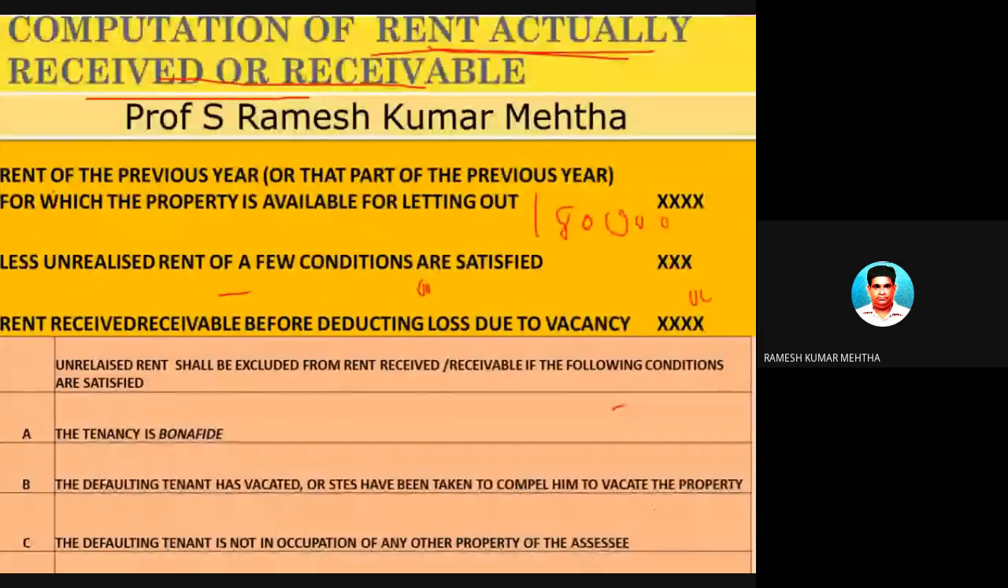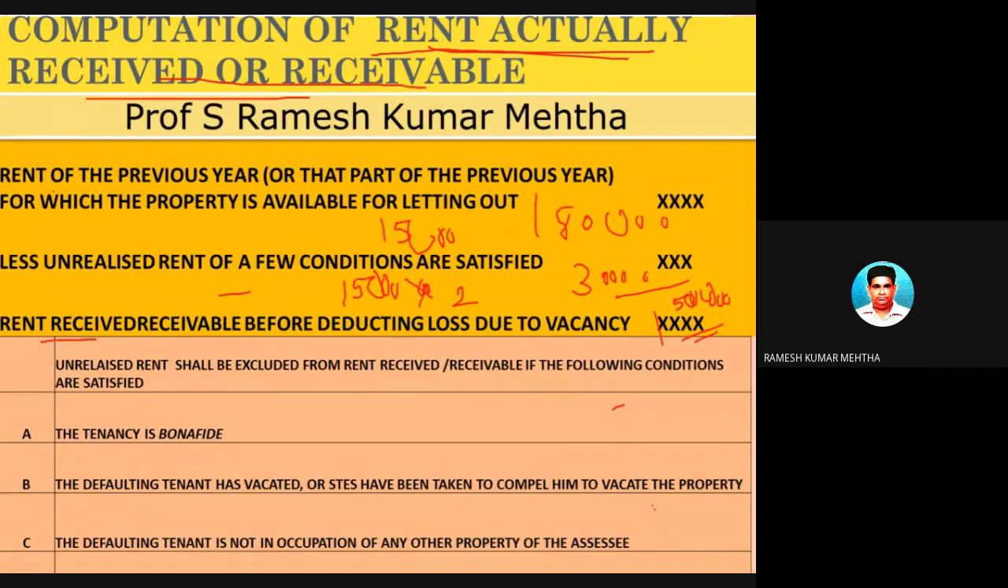But what has happened? Because of some reason the tenant was not able to pay the rent for 2 months. So 2 months is a loss, and that loss has to be deducted. That is a permitted loss. So 30,000 has been deducted. So finally, how much did you get? 1,50,000 rupees is the income from the house property.